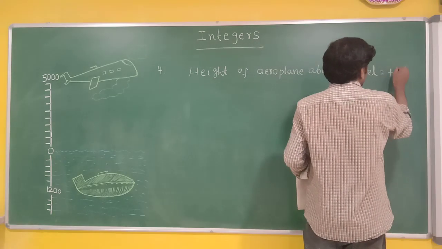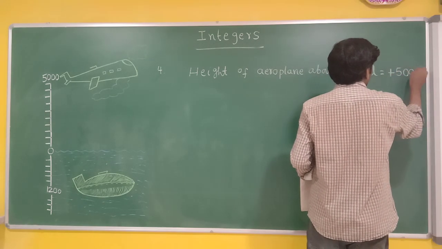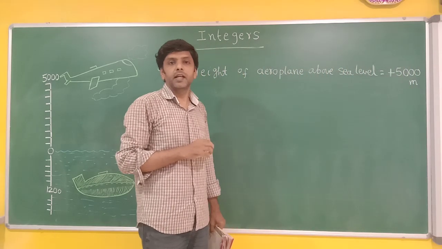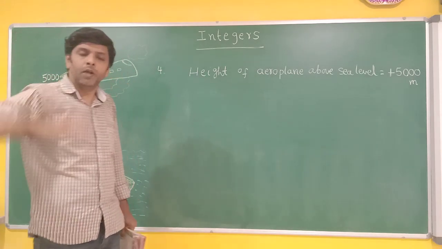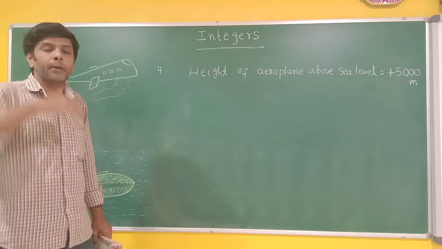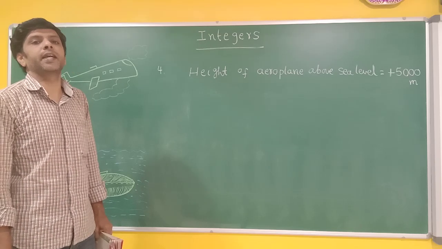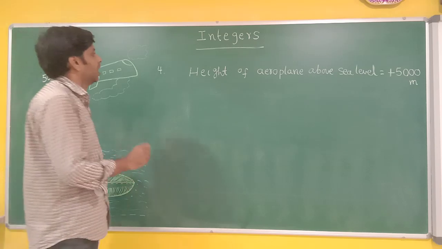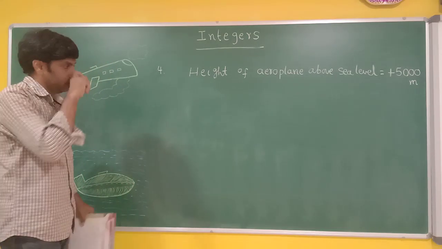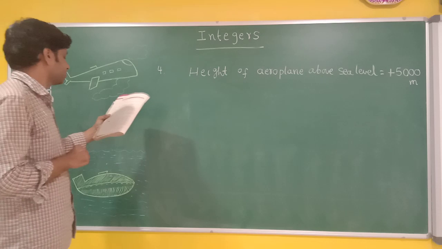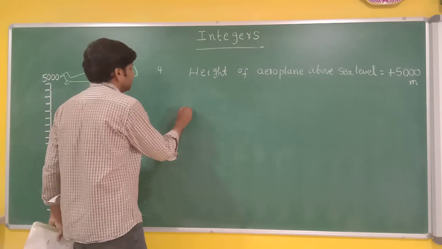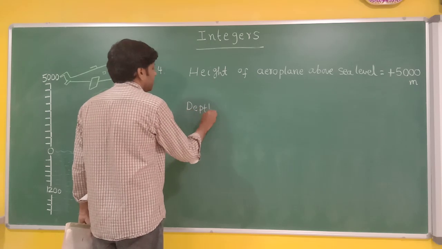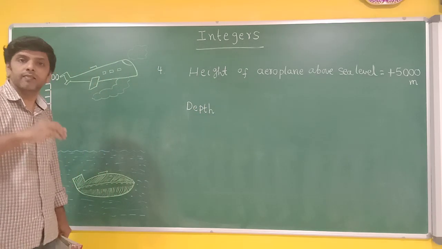5,000. See here, I am writing plus 5,000, because above means positive, below means negative in integers. Right means positive, left means negative. Now, we will write about the submarine. See here what word I am using? I am using the word depth.